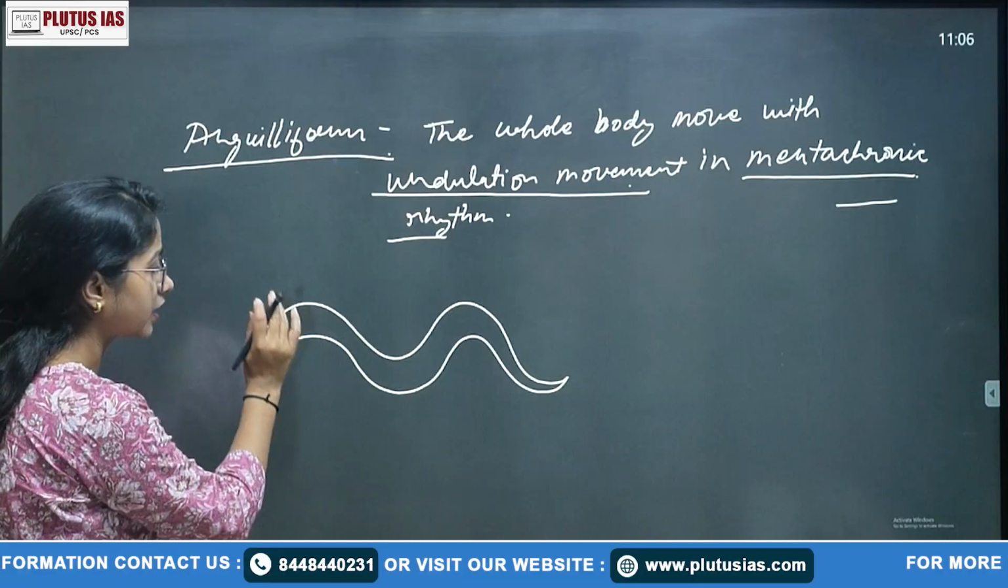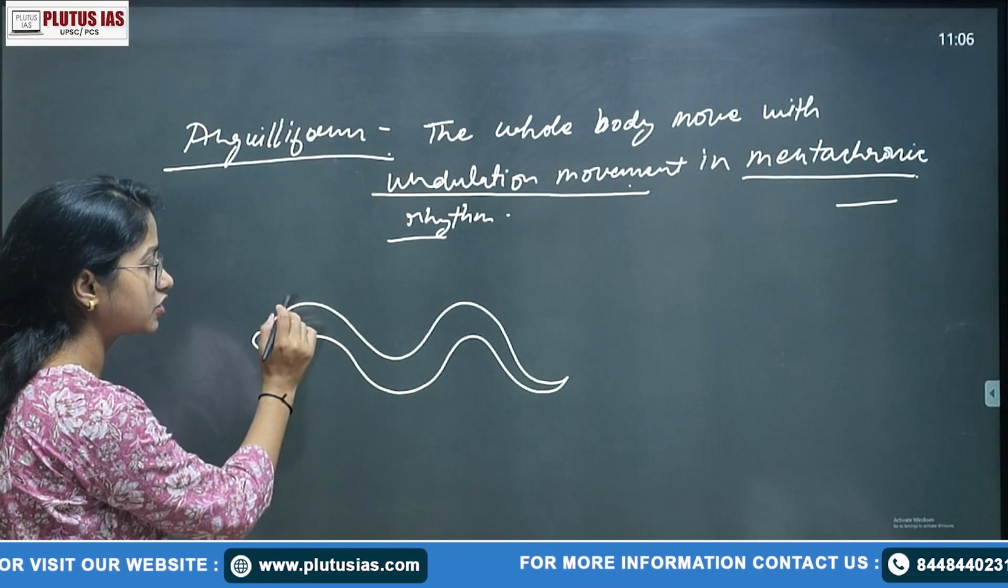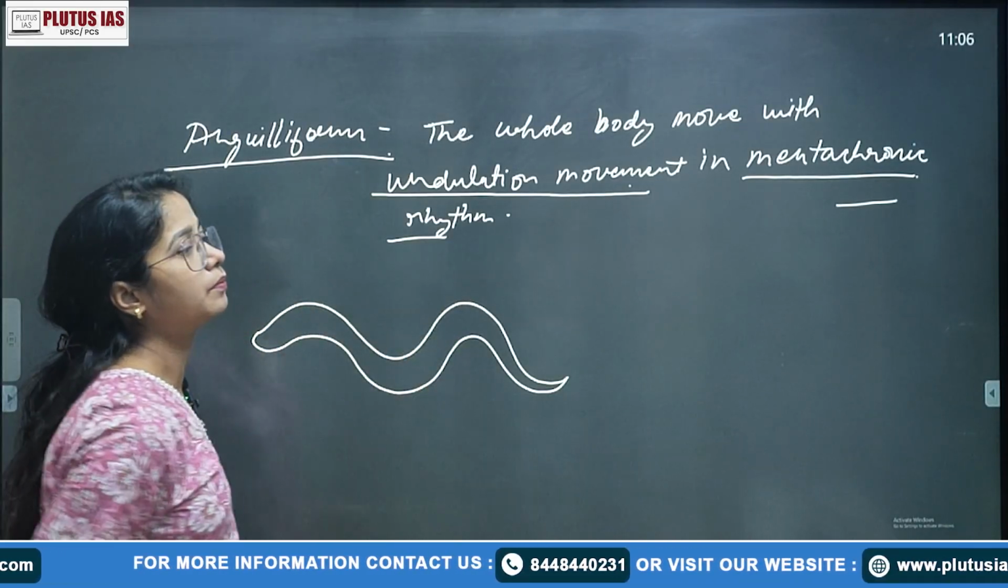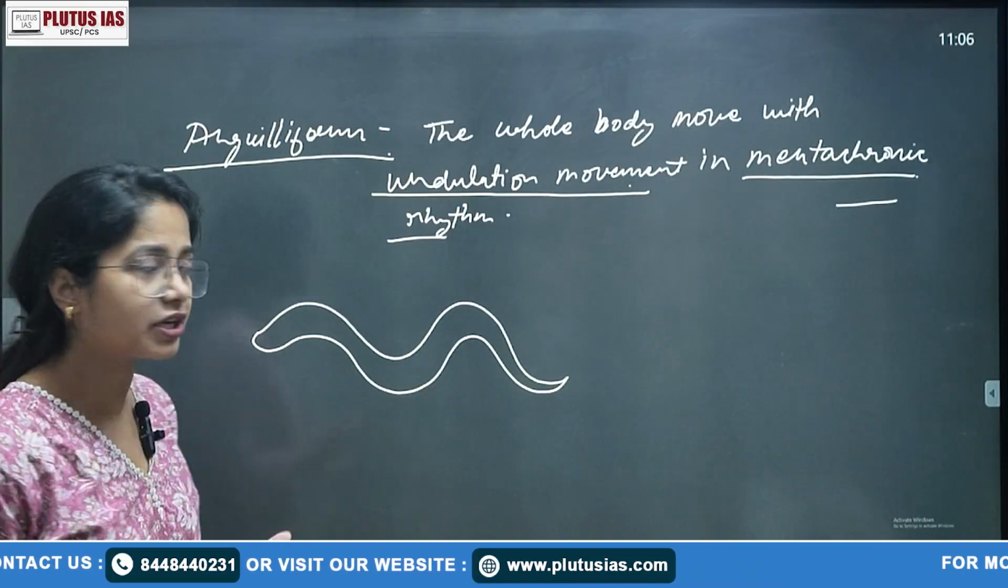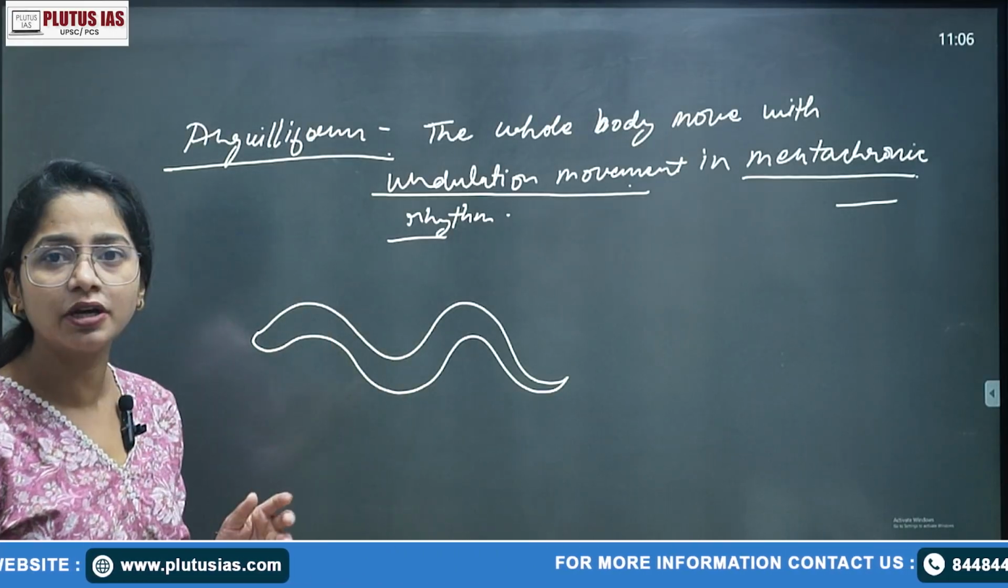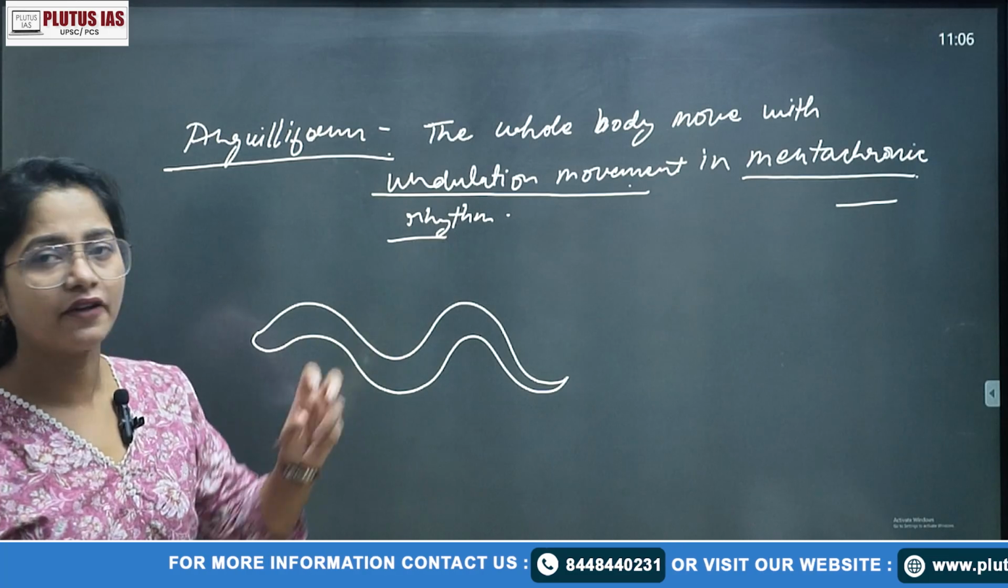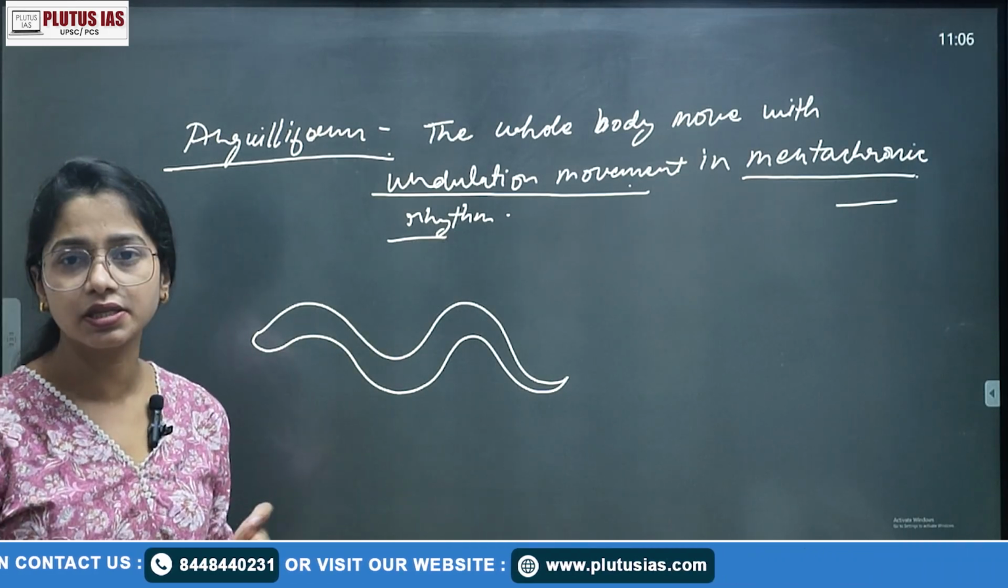So the anterior portion of the body moves in one direction, while the posterior portion of the body moves in the other direction, right? This kind of motion shows wave-like motion. The eel also looks like a snake only.